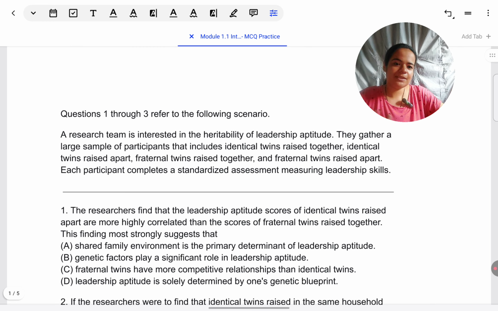Step 1. Whenever you see an MCQ question, without looking at the response choices, try to answer the question yourself. So as simple as just cover the response choices with your hand and read the question. Don't cheat, and answer on your own. Or nowadays, you have the digital platform on which you're practicing, so just put a mask, just put a cover over the response choices and try to answer yourself.